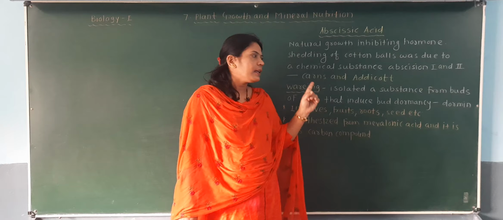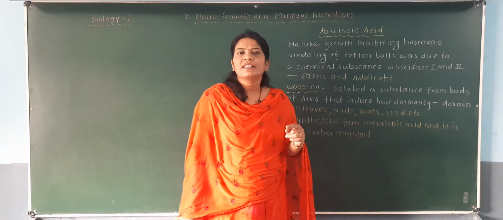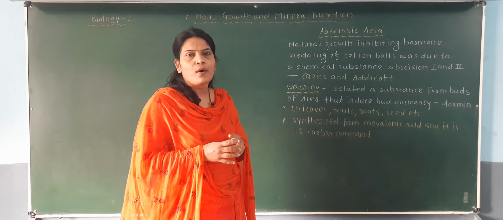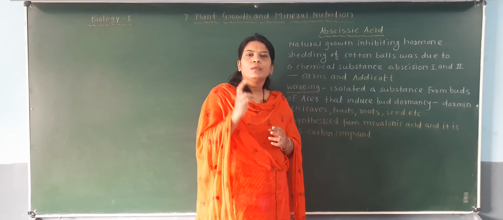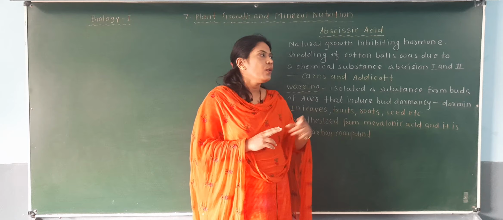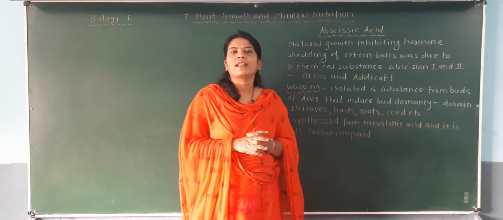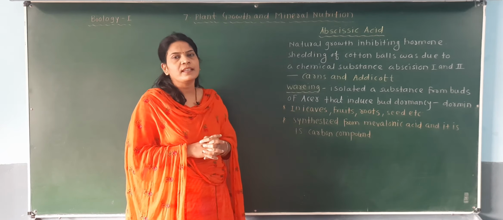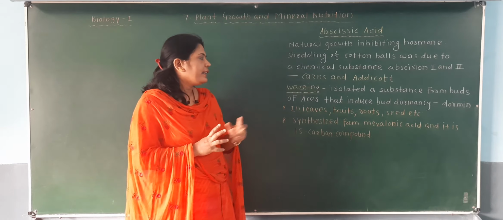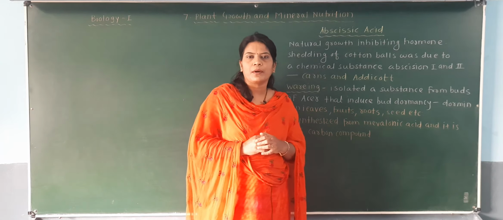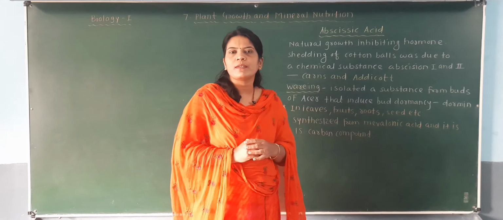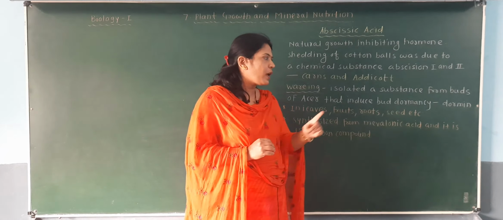The second scientist, Addicott, studied that shedding of the cotton ball from the plant is due to two chemicals synthesized in that ball. One is called abscission 1 and another is called abscission 2. While Waring isolated a substance from the Acer bud which is responsible for the dormancy of the bud, and that substance is called dormin.